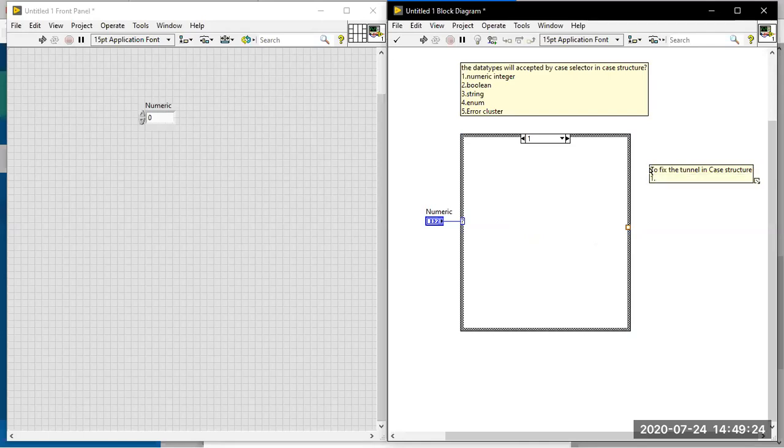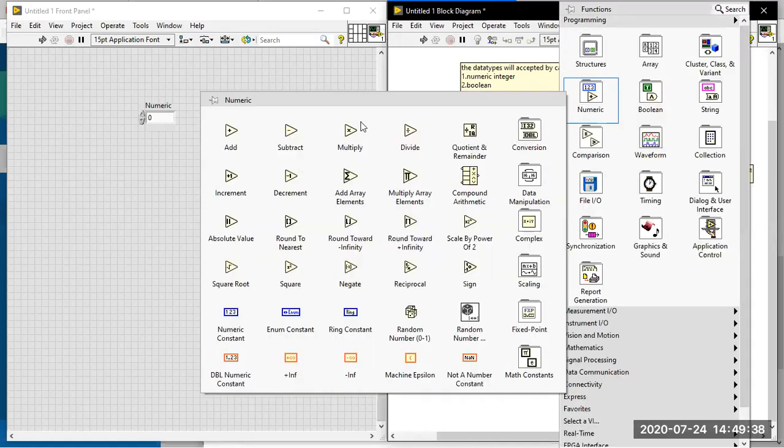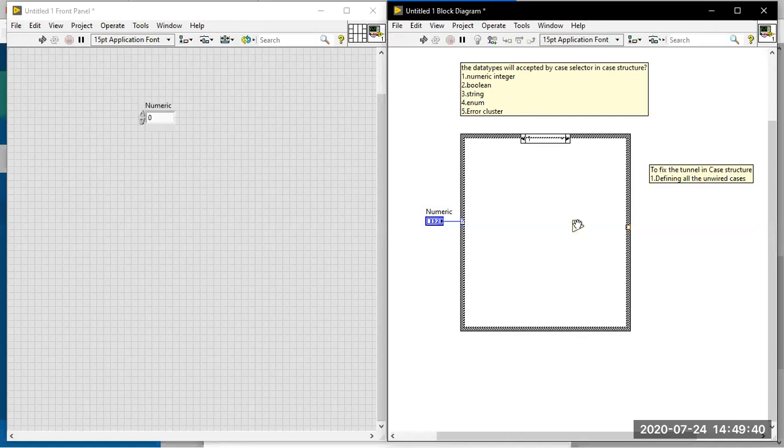The first method is defining all the unwired cases, or undefined cases also. Defining all the unwired cases with one function over there. See here, I am defining it with a value of one, connecting it here. Likewise I am defining the others. Here I have one indicator, and all are the same tunnel. So this is one method to define the unwired case.